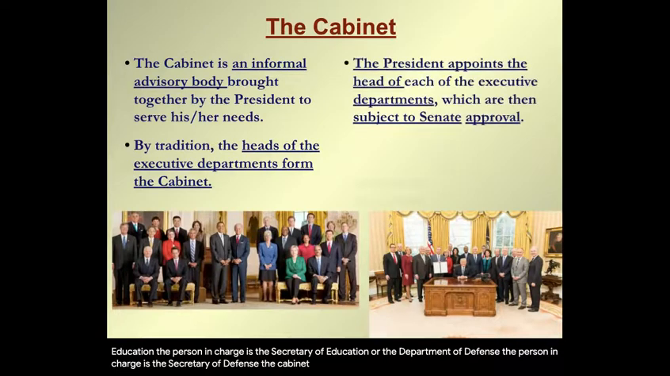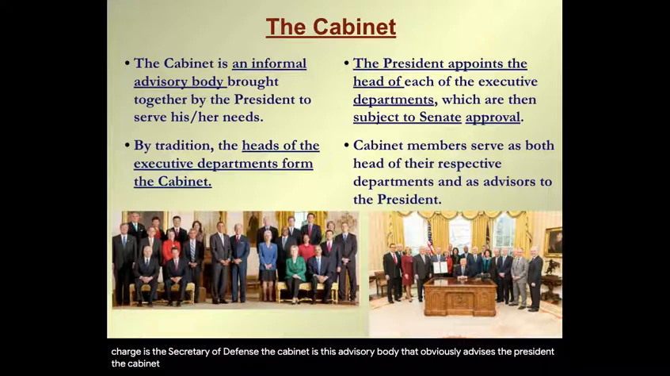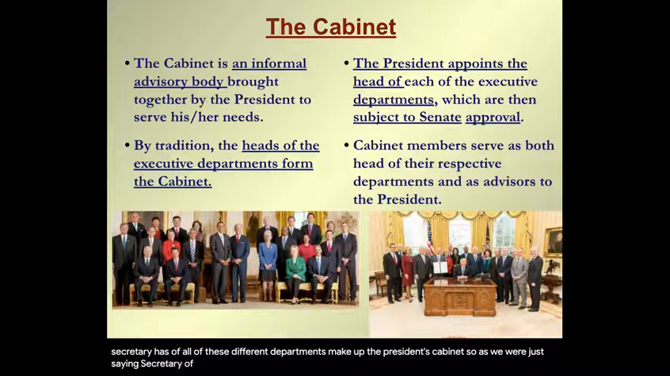The cabinet is this advisory body that obviously advises the president. The cabinet is made up of the heads of all these different executive departments. So the secretaries of all of these different departments make up the president's cabinet. So, as we were just saying, Secretary of Education, Secretary of Agriculture, Secretary of Labor, Secretary of State, all of those people make up the president's cabinet.